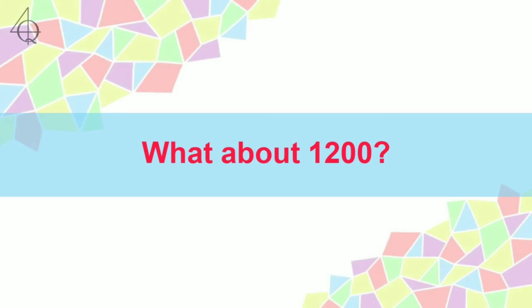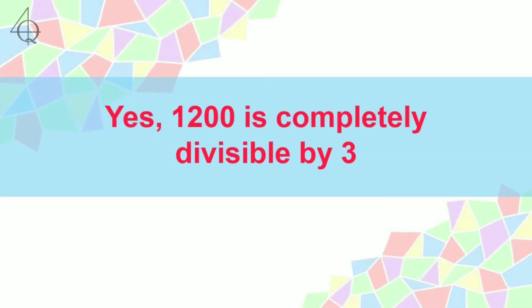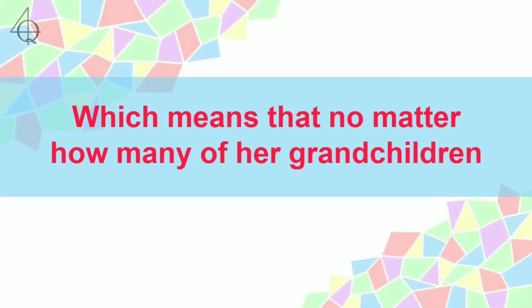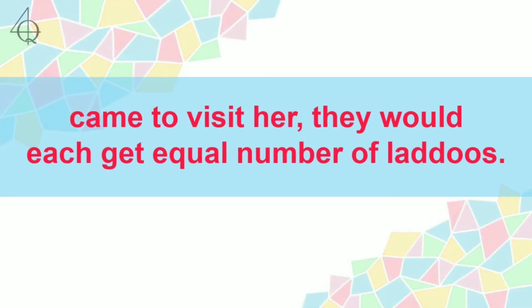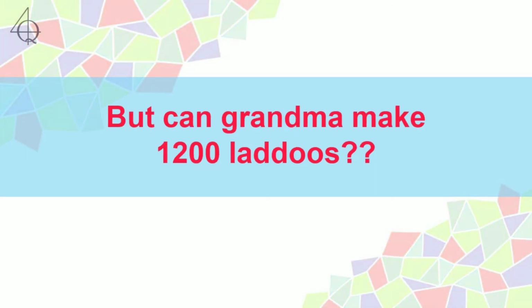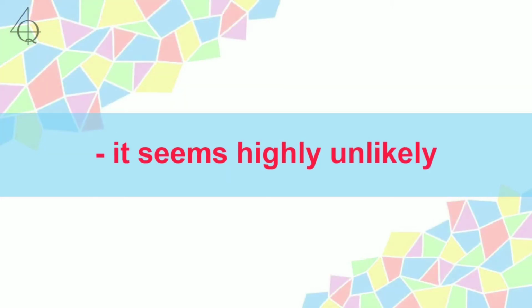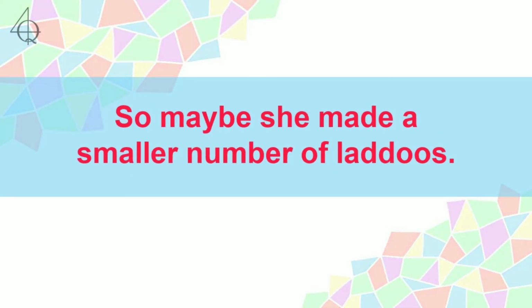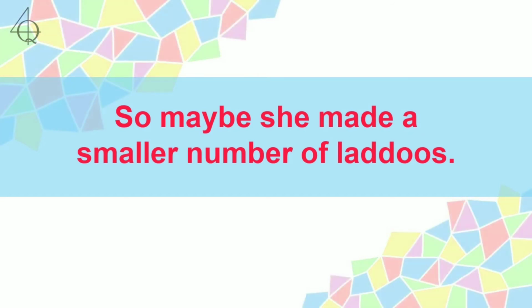What about 1200? Yes, 1200 is completely divisible by 3 and also by 2, 4 and 5. Which means that no matter how many of her grandchildren came to visit her, they would each get an equal number of laddoos. But can the grandma make 1200 laddoos? It seems highly unlikely that she would make that many laddoos all by herself. So maybe she made a smaller number of laddoos.